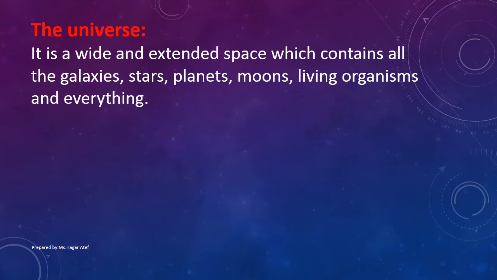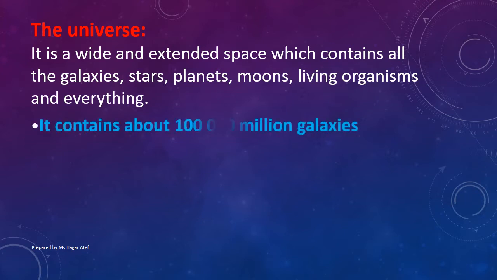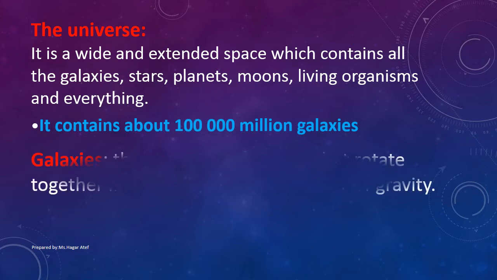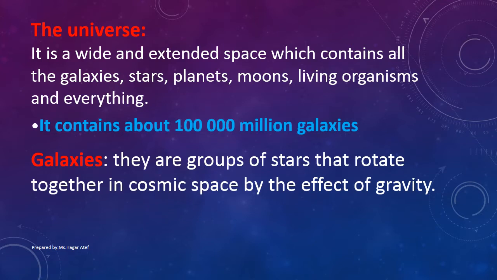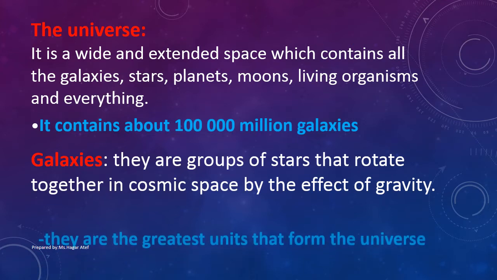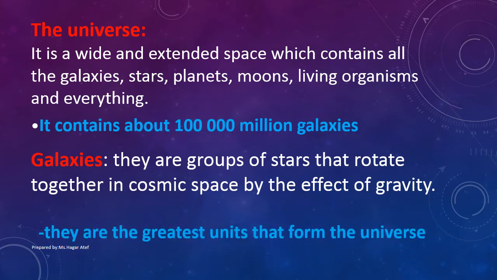The universe. It is a wide and extended space which contains all the galaxies, stars, planets, moons, living organisms, and everything. It contains about 100,000 million galaxies. What's the meaning of galaxies? They are groups of stars that rotate together in cosmic space by the effect of gravity, and they are the greatest units that form the universe.